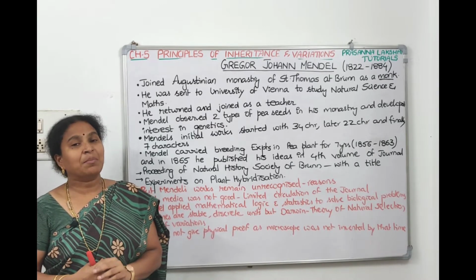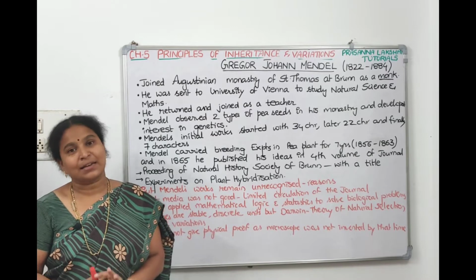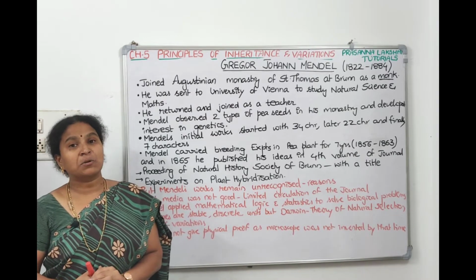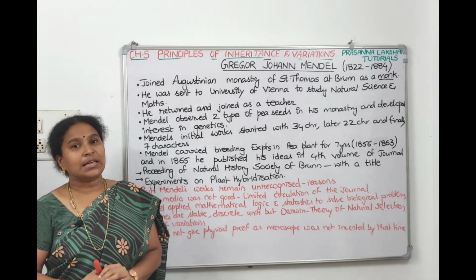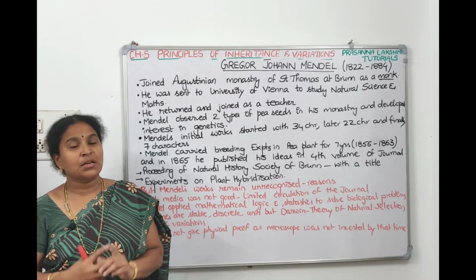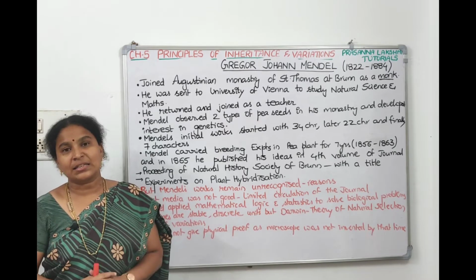How many characters did Mendel work on? He worked on 7 characters of the pea plant. How many years did he work on these 7 characters? 7 years. What are the years? From 1856 to 1863, 7 years. This question has been asked in the NEET examination.